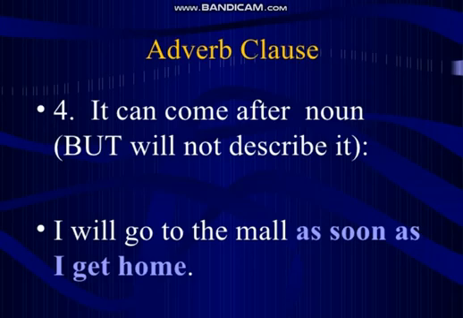But as it is an adverb clause, it is not an adjective clause, which would tell us about a noun. So it may come after the noun but will not describe it. It will not describe the noun mentioned earlier. Like you can see, I will go to the mall as soon as I get home. So here it is showing us the time as well. The word mall is a noun here, and this adverb clause came after the noun, but it is not modifying or describing the noun. It is not telling us anything about mall.